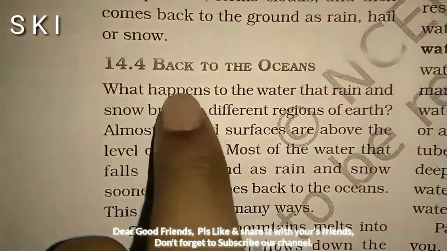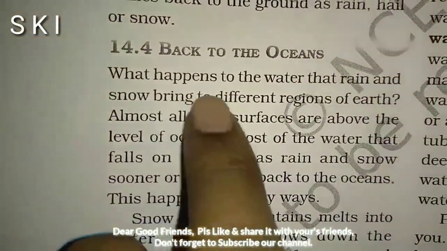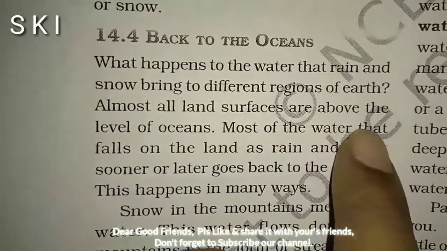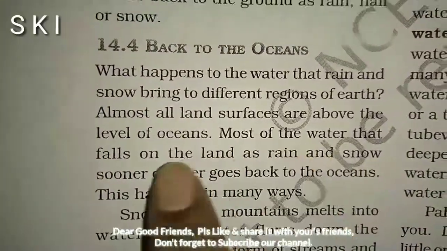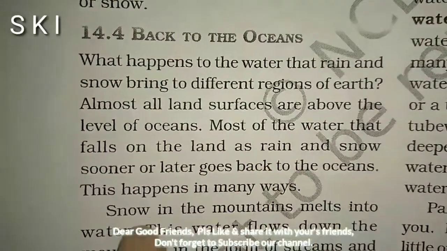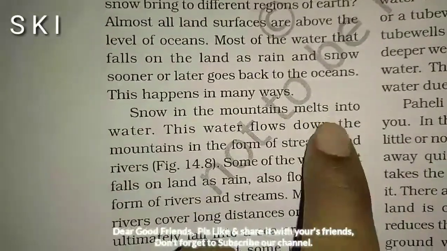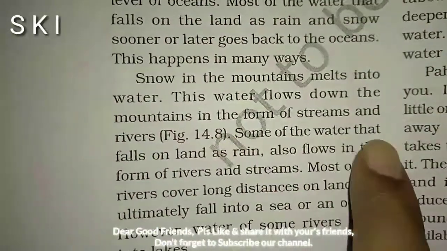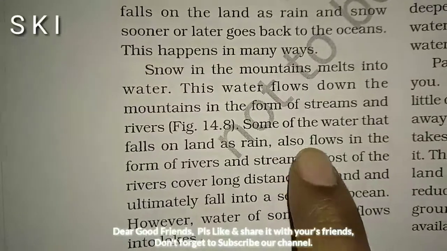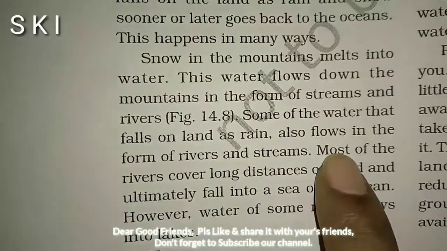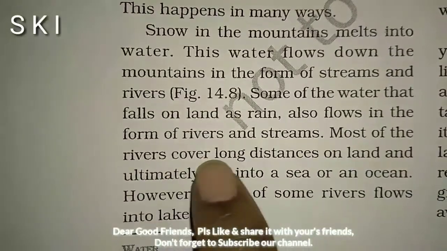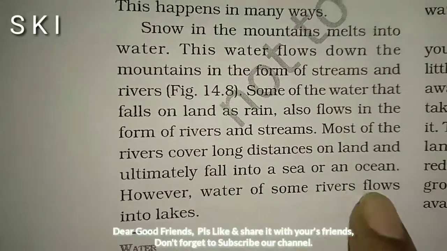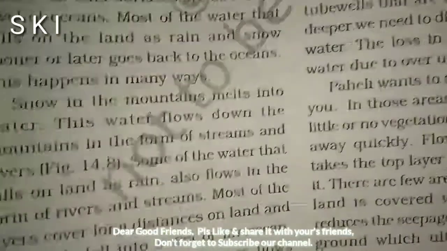14.4 Back to the ocean. What happens to the water that rain and snow bring to different regions of the earth? Almost all land surfaces are above the level of the ocean. Most of the water that falls on the land as rain or snow sooner or later goes back to the ocean. This happens in many ways. The snow on the mountains melts into water. This water flows down the mountains in the form of streams and rivers. Some of the water that falls on land as rain also flows in the form of rivers and streams. Most of the rivers cover long distances on land and ultimately fall into a sea or ocean. However, the water of some rivers flows into lakes.